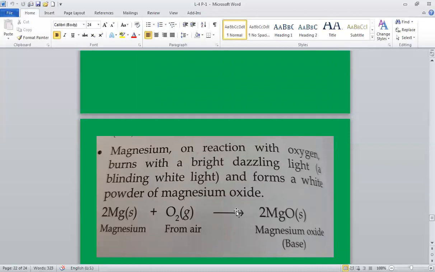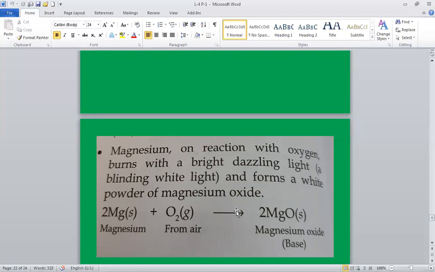Magnesium on reaction with oxygen burns with a bright dazzling light. It burns with a bright light and forms a white powder of magnesium oxide. We will see it in the lab also. 2Mg plus O2 gives you 2MgO.